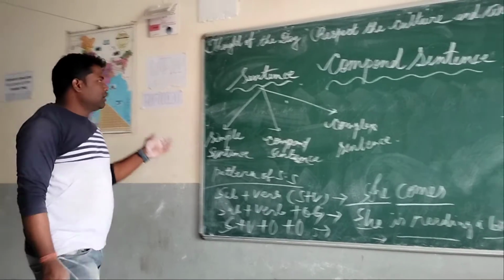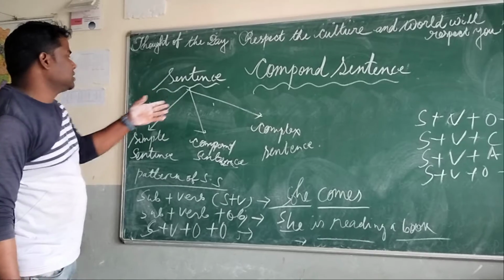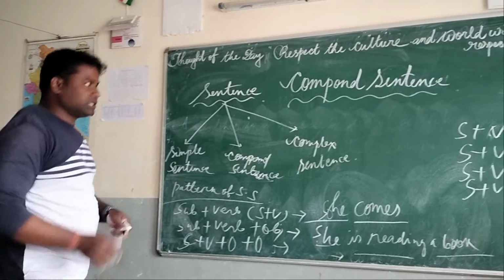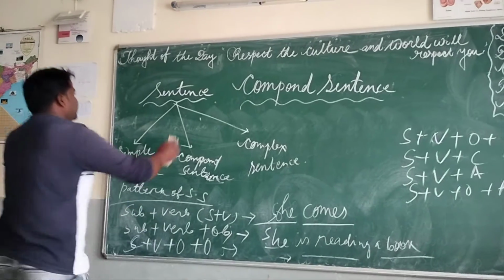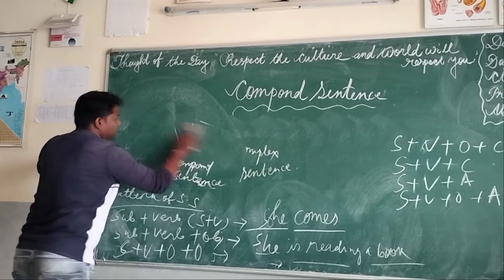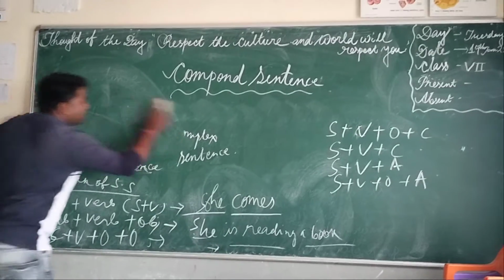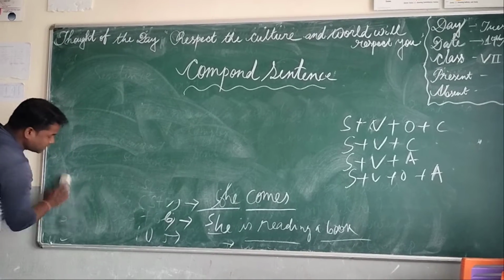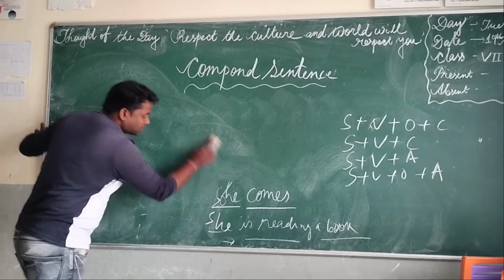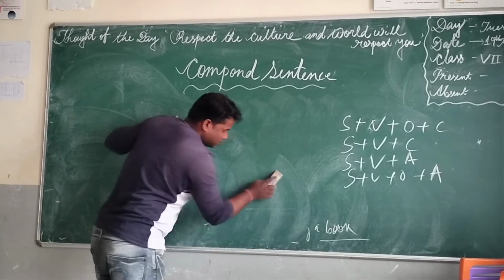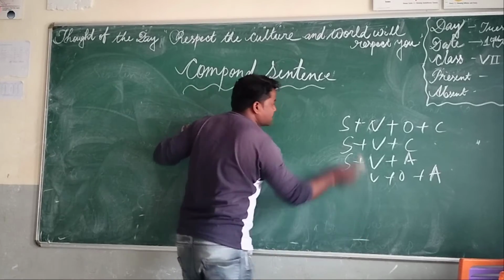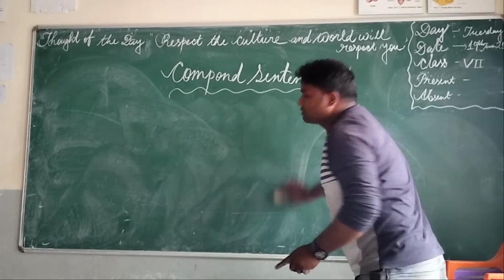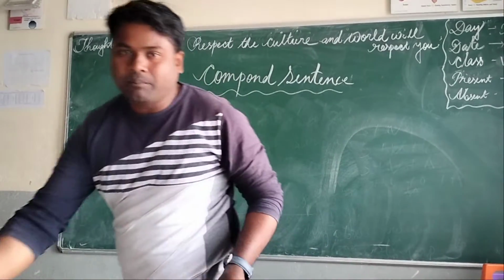In order to know the compound sentence, before that we discussed the simple sentence, and now we see what the compound sentence is. Compound sentence is easier than the simple sentence, and it is said that all simple things are difficult. In the simple sentence so many things were there, but what is the compound sentence?